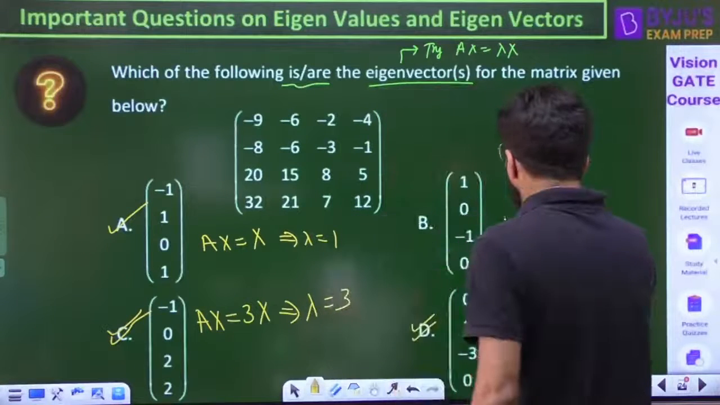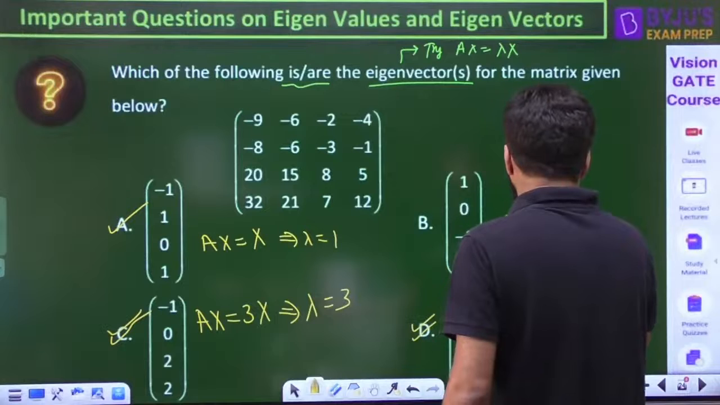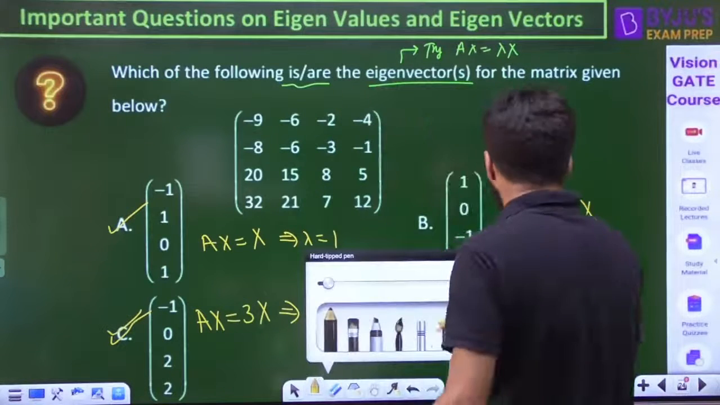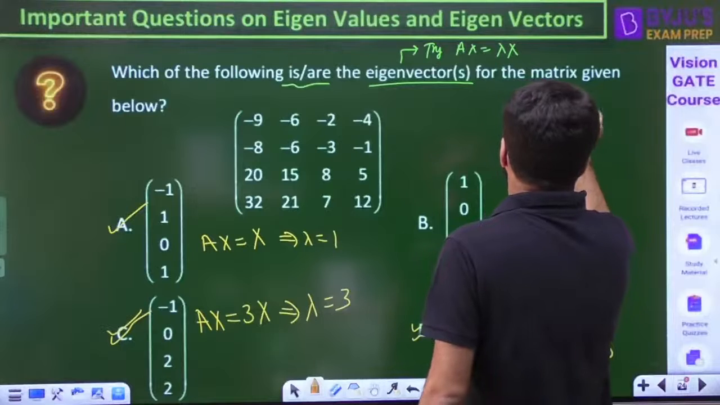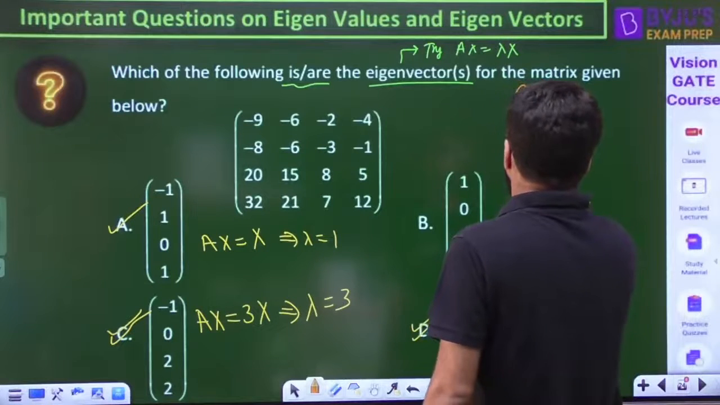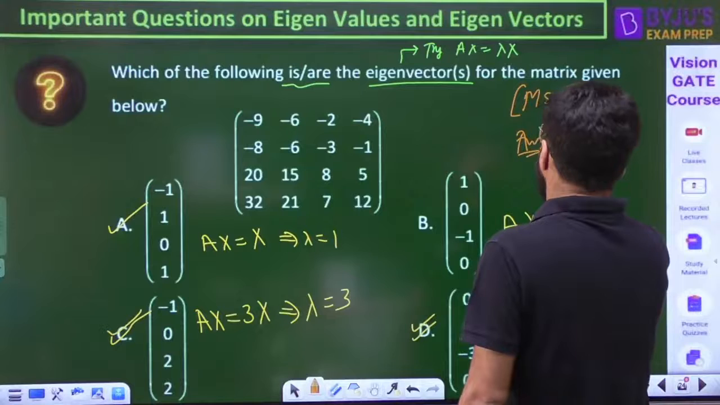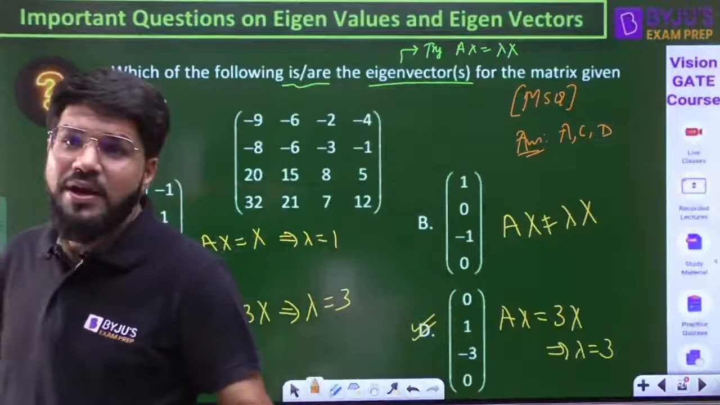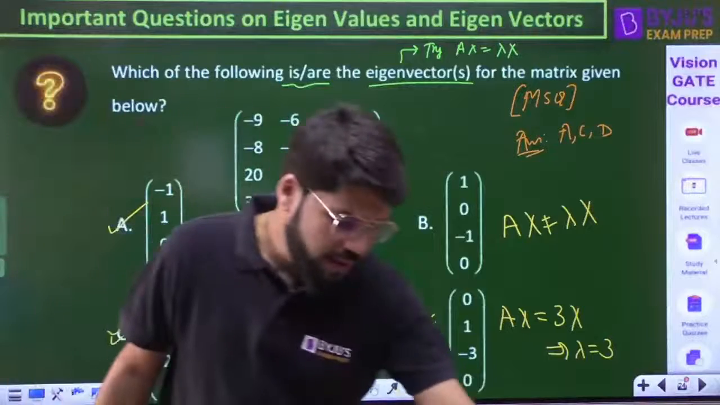Option number B is the only option where I get Ax not equal to lambda x. So the correct answer, I told you, this is an MSQ question, multiple select question. One or more than one answer can be correct, and the answer to be marked is A, C, D. You have to mark all three, then only you get the marks, the correct marks.